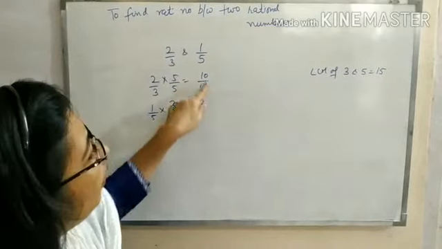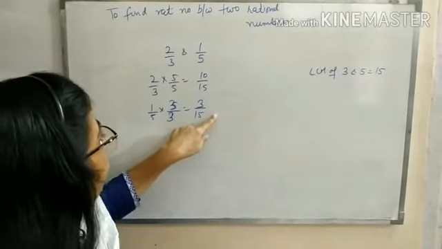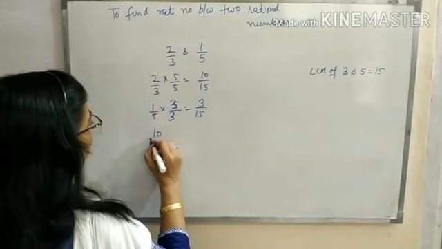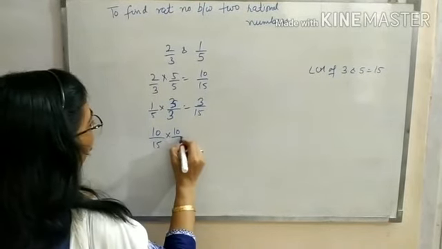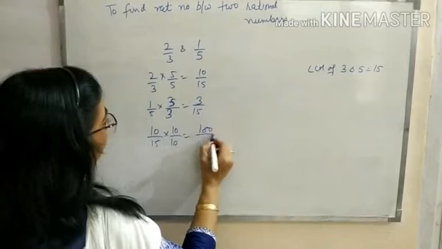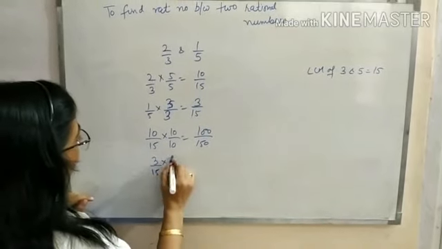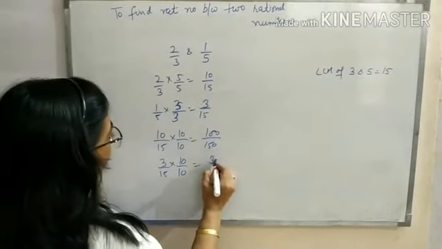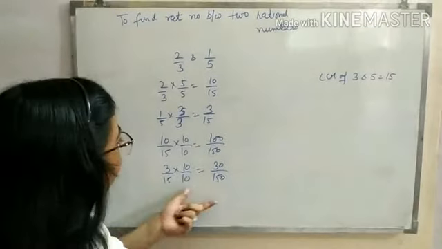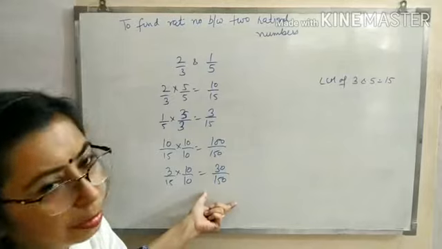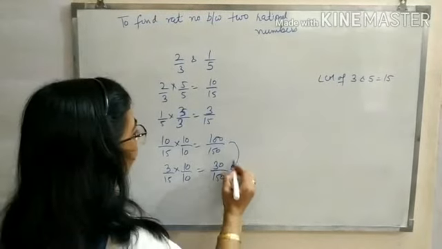Now between these we cannot easily find the numbers. So what we will do? We will again make the same denominator by writing it as 30/150 and 100/150. So you have to find any 5 rational numbers between these.